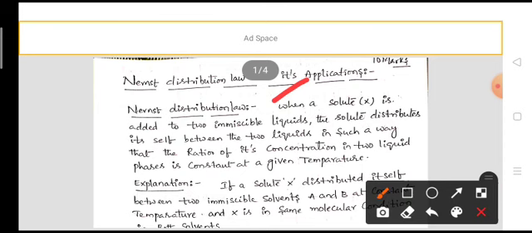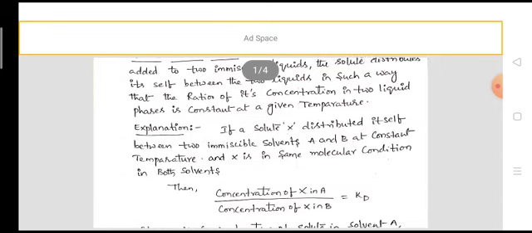Once again, I want to repeat: when a solute is added to two immiscible liquids, the solute distributes itself between the two liquids in such a way that the ratio of its concentration in the two liquid phases is constant at a given temperature. Explanation.